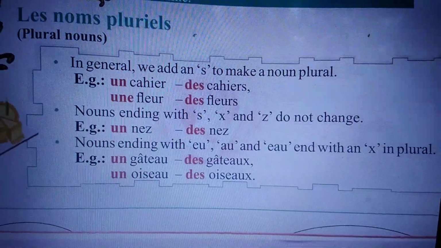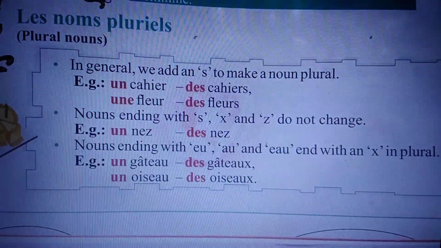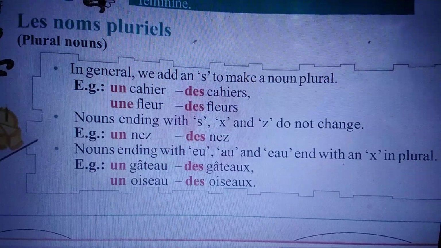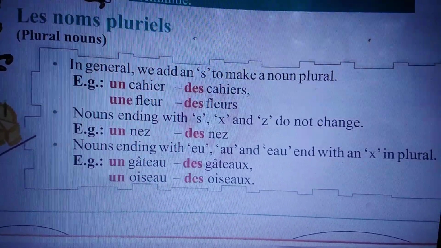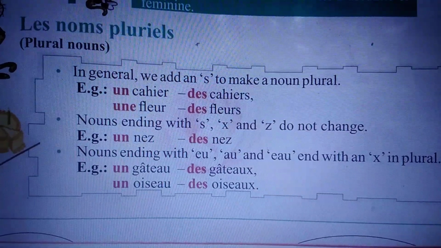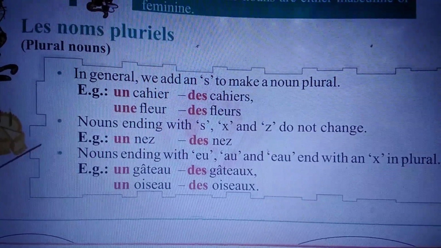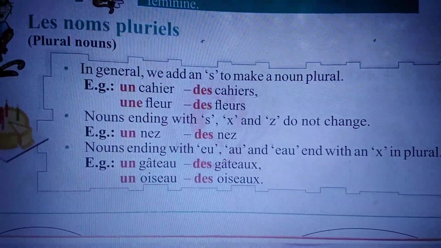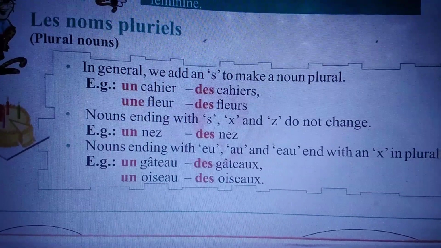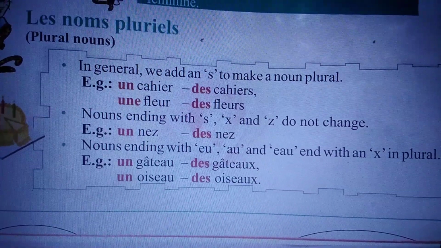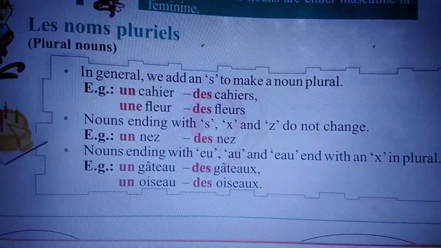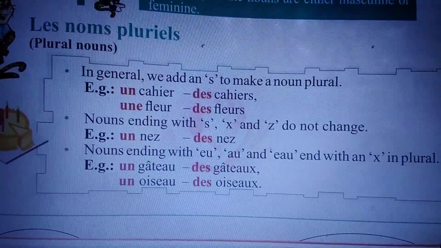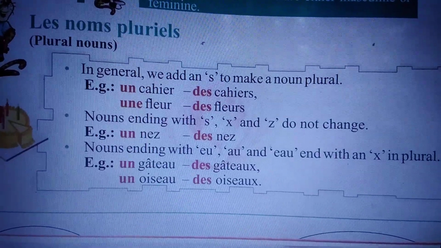Now when a noun ends with s, x and z, it will remain the same in the plural also, but we change only the article, like un nez. So the plural of this is des nez. Nez means nose.